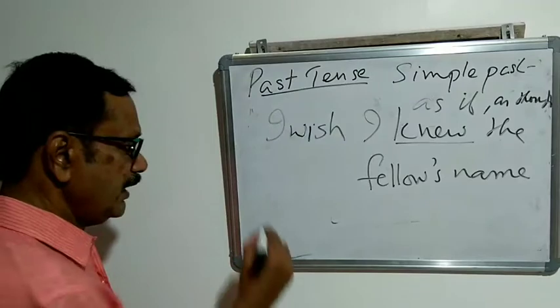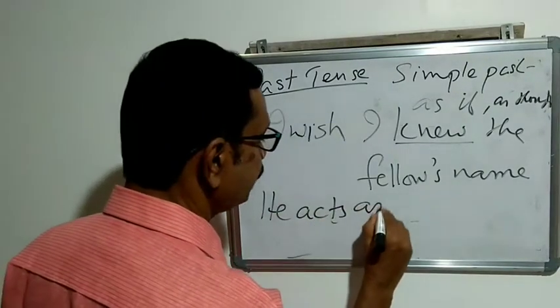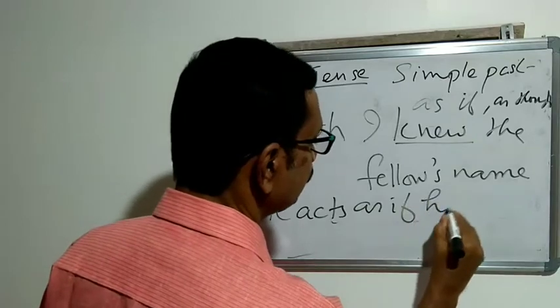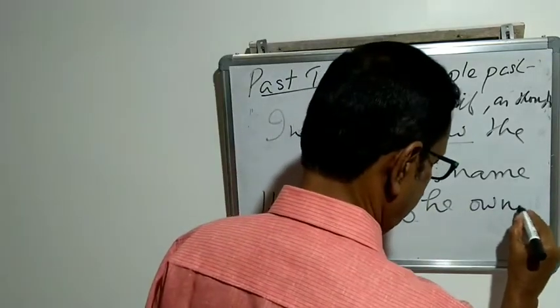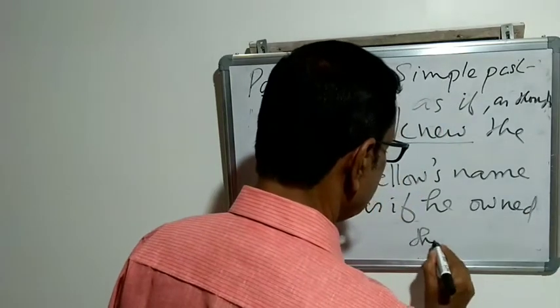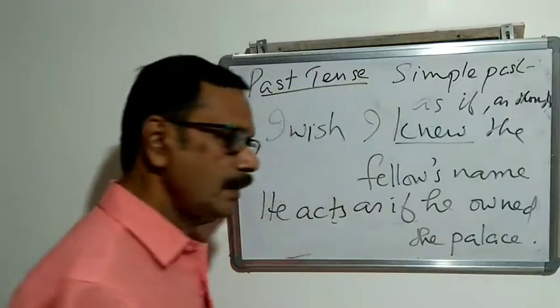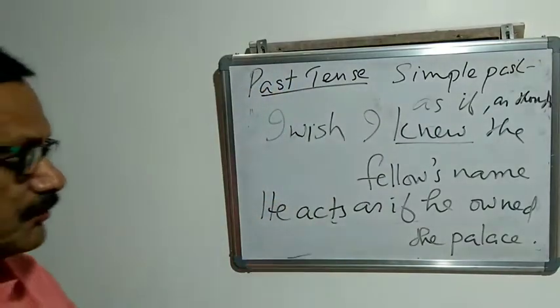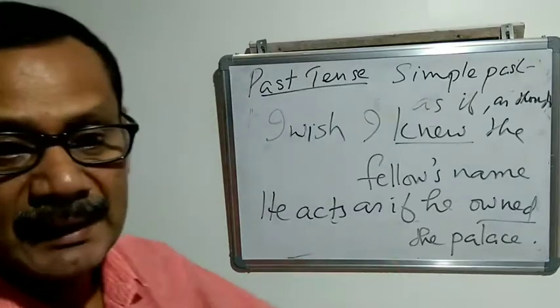So he acts as if he owned the palace. He acts as if he is the owner of the palace.